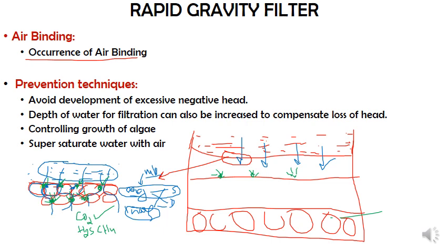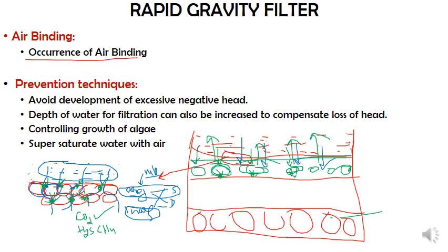Because of which this air will get trapped and form an air bubble. Because of the water surrounding everywhere with all the pressure, this air bubble will not be able to escape out of this unit. And as this treatment or degradation with the microbes continues, the amount of gas generated will be more. So imagine the gas is generating like this. Now the effective area for filtration is reduced.